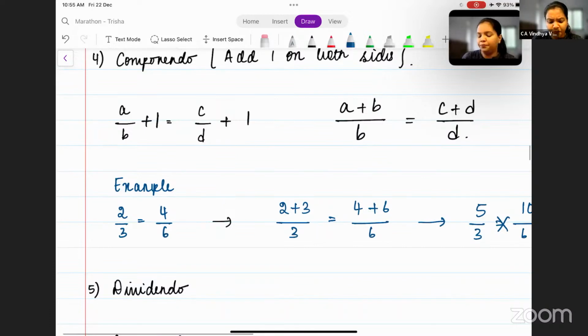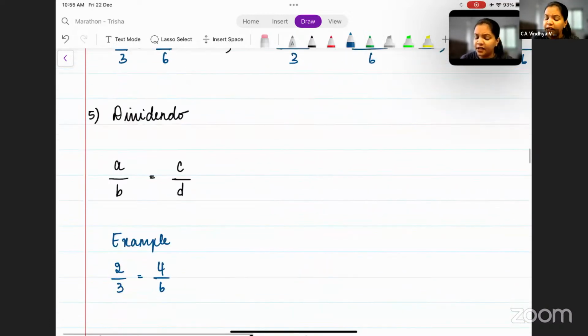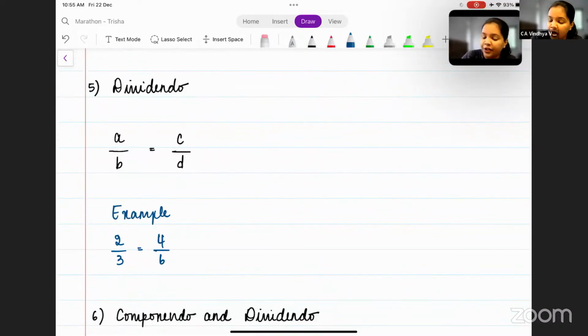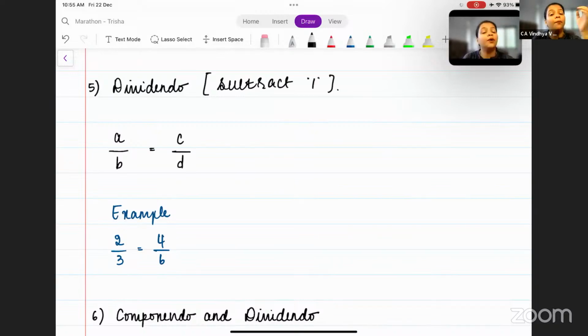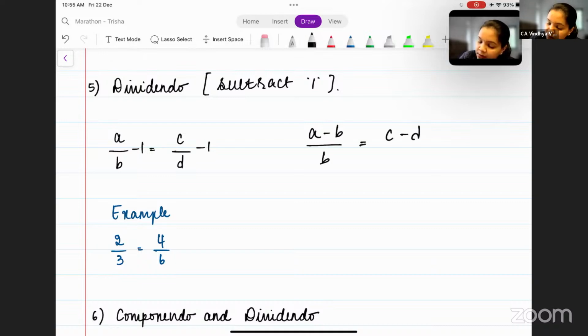Now, next that we have is the dividendo rule, or dividendo property, which is subtract 1. In componendo, what did we do? We added 1 on both sides. Here we are subtracting 1 on both the sides. So A by B minus 1, C by D minus 1. What do you get? A minus B whole divided by B is equal to C minus D whole divided by D.